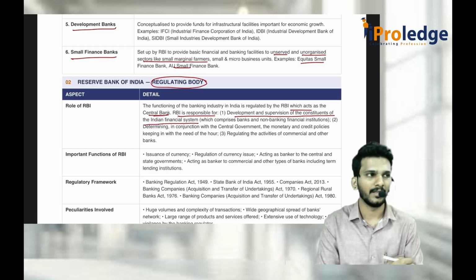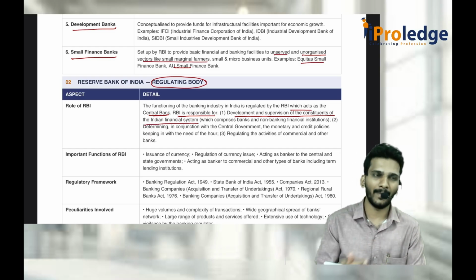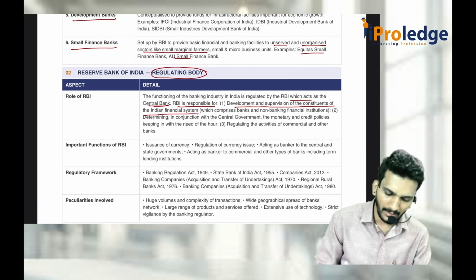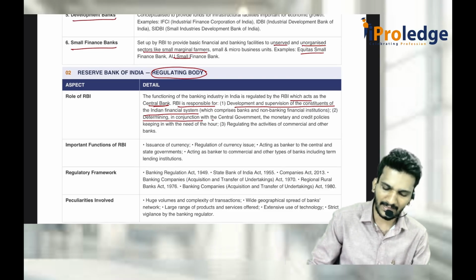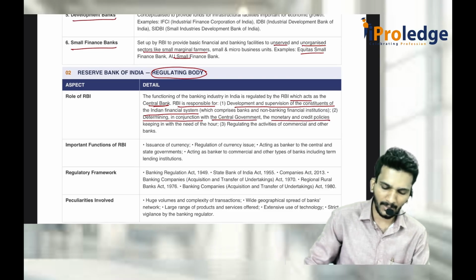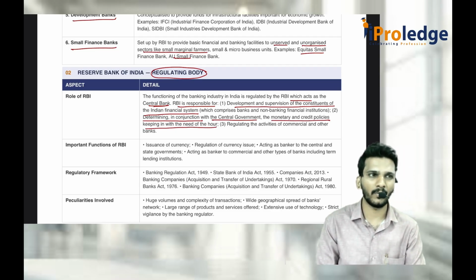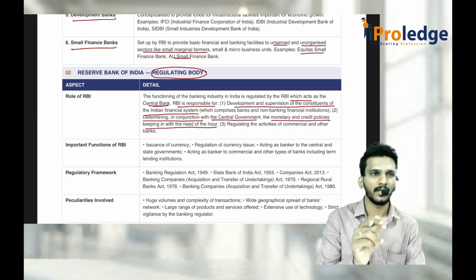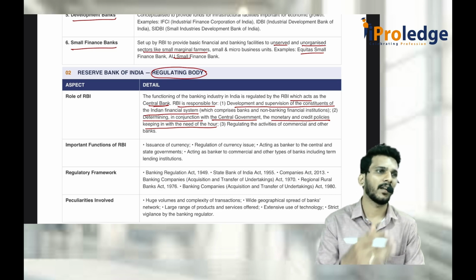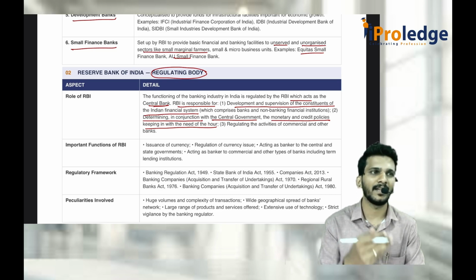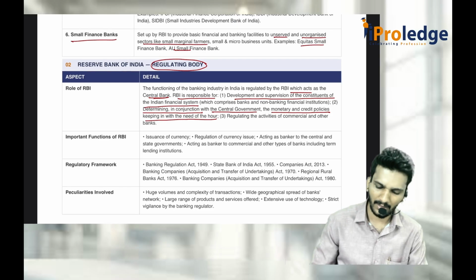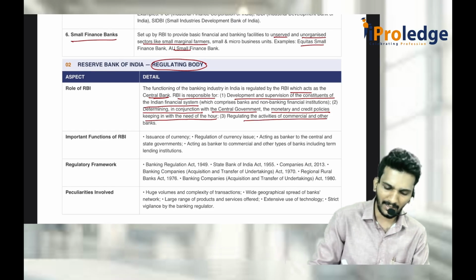That means establishing the banks and all those things, giving the license, determining, in conjunction with the central government, monetary and credit policies, keeping in view the need of the hour. Whenever it is required, based on that, talk to the central government, issue the policies and try to regulate the currency, credit, interest rates. Everything is being done by RBI only, and it regulates the activities of commercial or other banks.